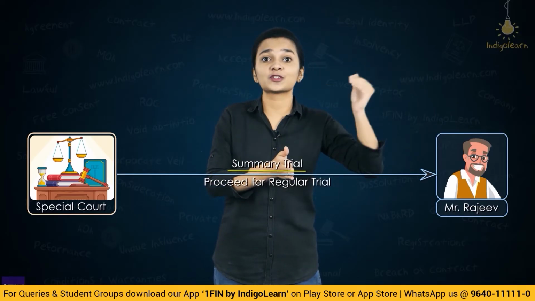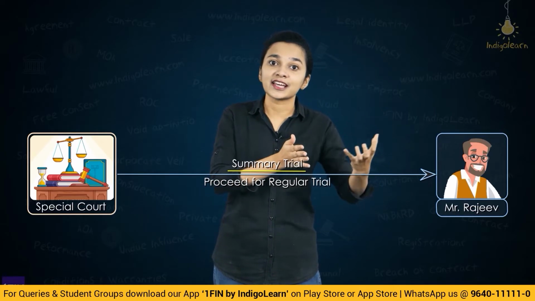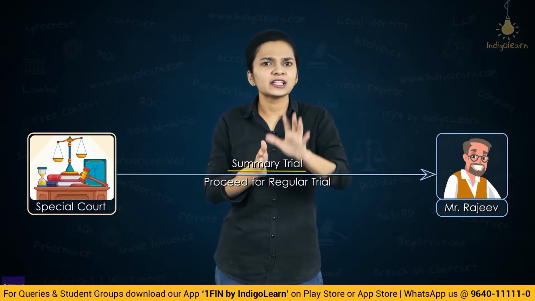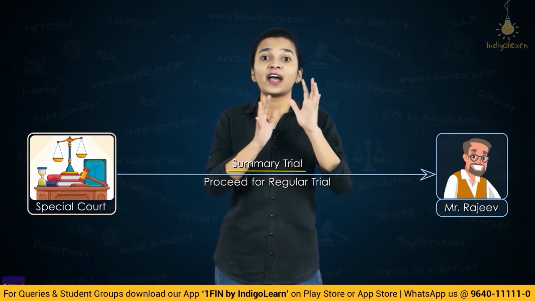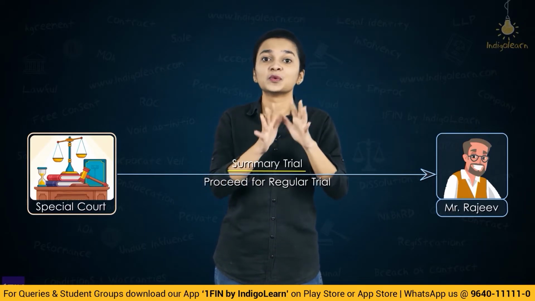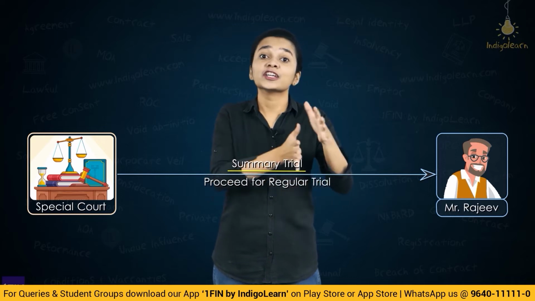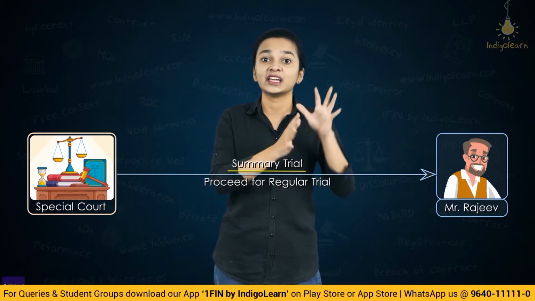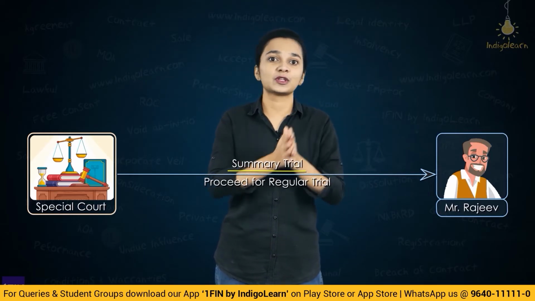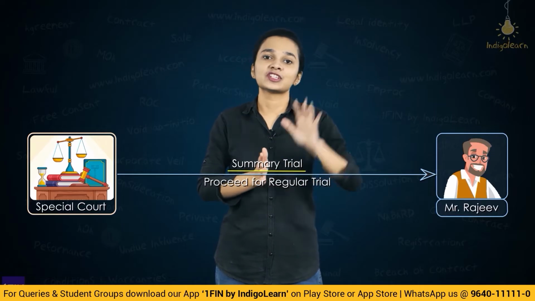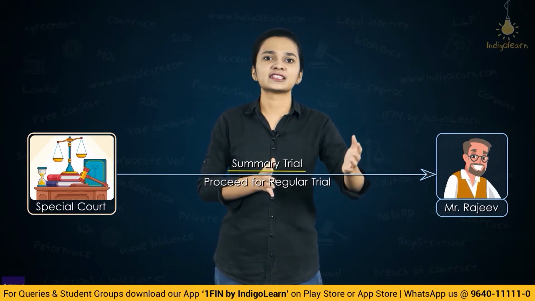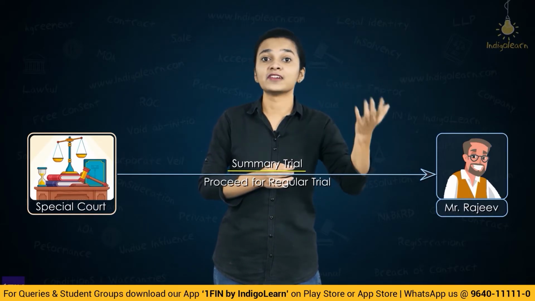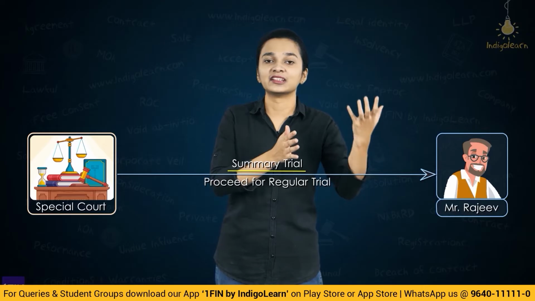If during the course of the trial or after they have decided to try an offence in a summary manner, the special courts are of the opinion that the punishment would exceed 1 year or a punishment of less than 1 year would not be sufficient for the offence, or the courts think that trying this offence in a summary way will not do justice to the parties to the offence, in such situations, the courts may call upon the witnesses again, re-examine them, record the evidences again, and carry out a regular trial as well.